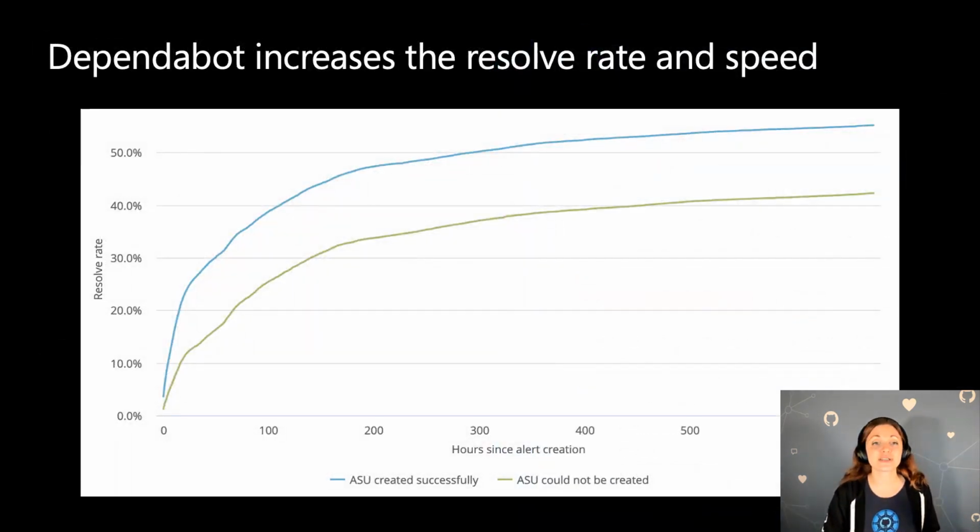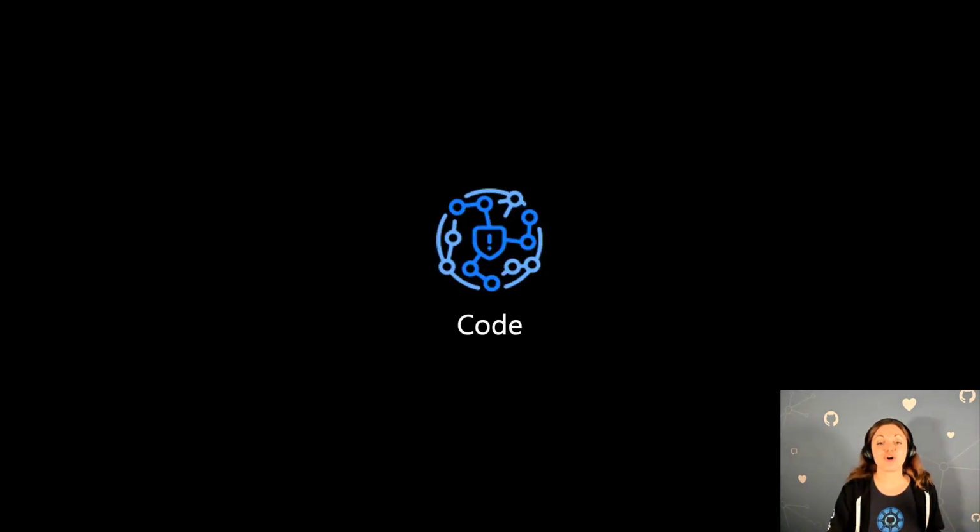And then we can also see that the resolve rate and the speed for people using Dependabot is much higher than people who are not. So we actually see that it is working for people, and it makes it a lot easier to identify and fix vulnerabilities. Let's switch over to talking about securing your own code.